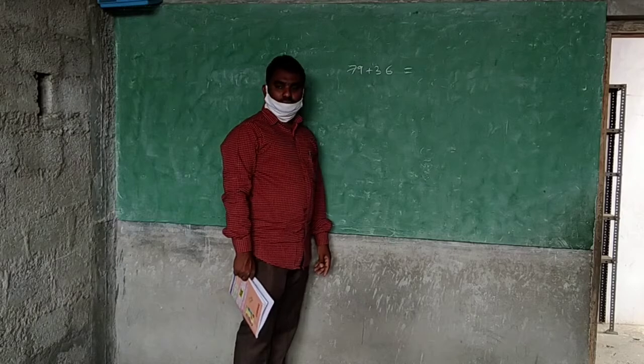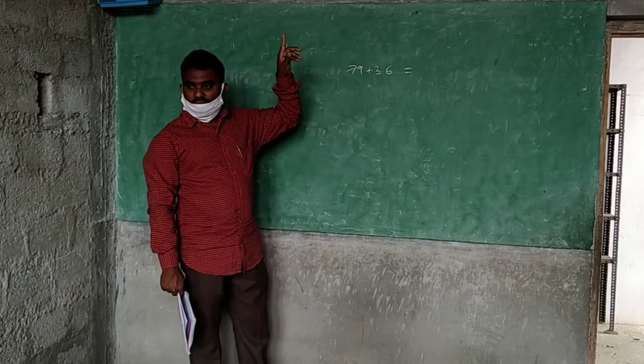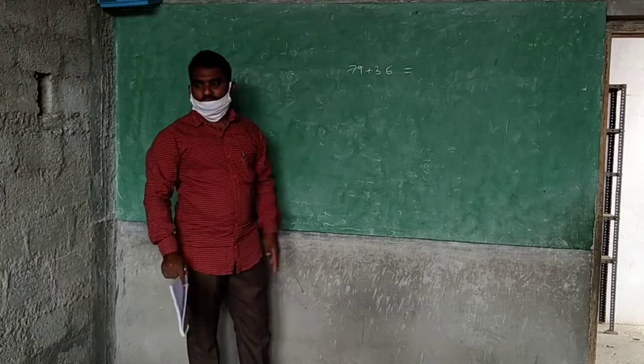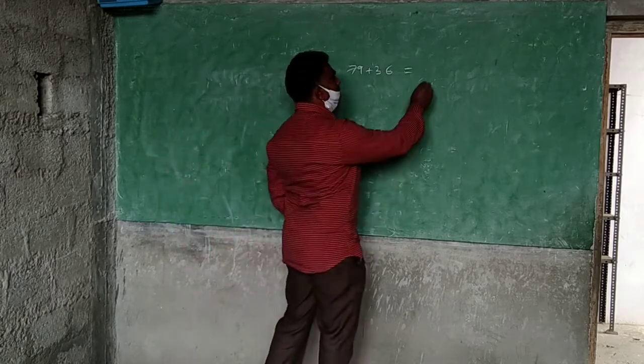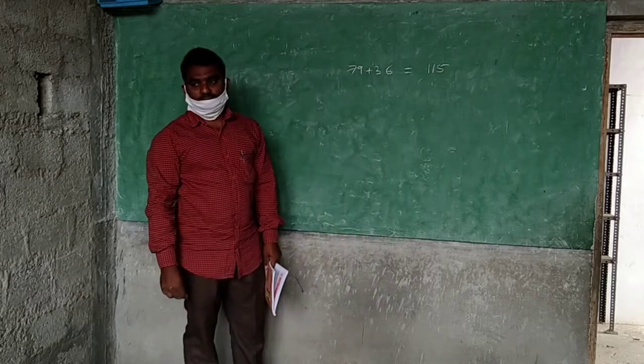So 116 you got. But here what have you done? One extra I have taken, no? That extra you will remove there. Then what will happen? It will become 115. That is my way.